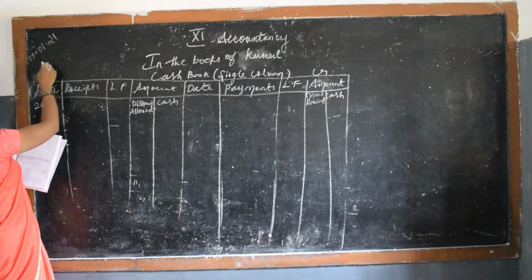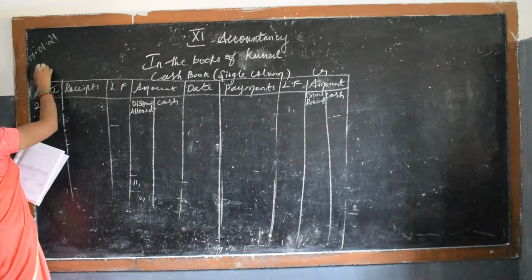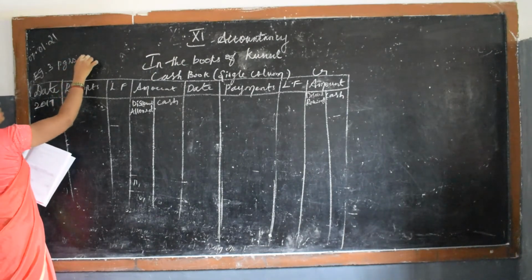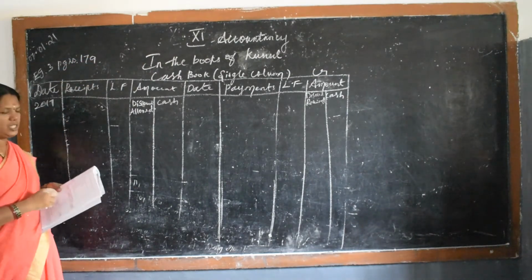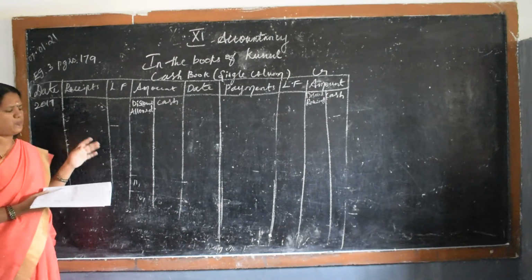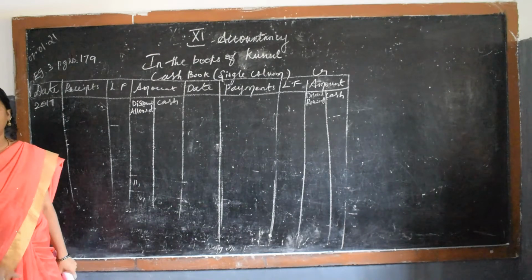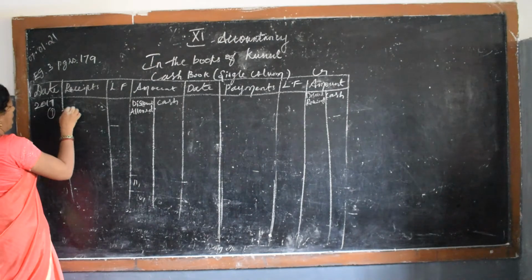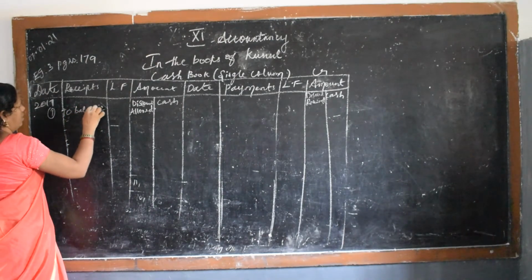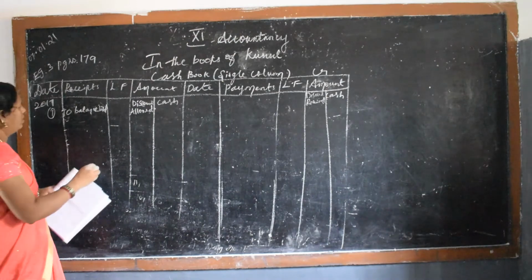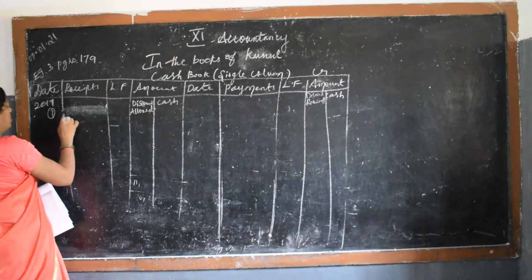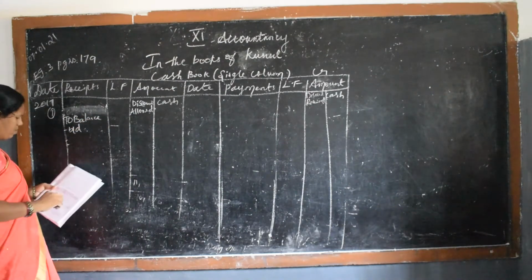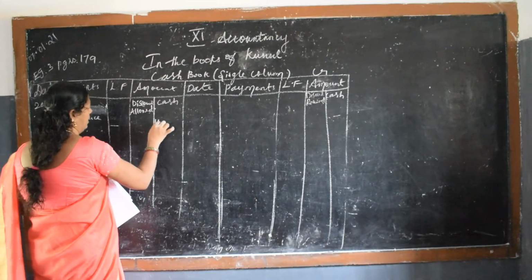Illustration 2, example sum 3, page number 179. Cash in hand. I have told you in the previous sum the explanation for what is cash in hand. If you observe cash in hand, you straight away write, without wasting time, to balance B by D, 11,500 in the cash column.